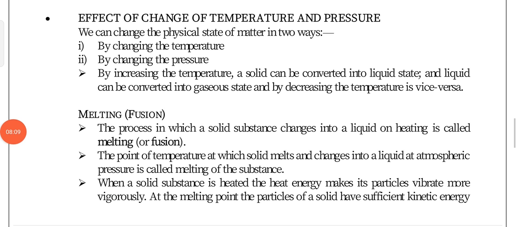Now, during the interconversion of the states of matter, one important part is that we have to change the temperature and pressure. By changing the temperature, that means by giving heat or removing heat, increasing or decreasing the temperature, or by changing the pressure, we can convert the physical state of matter.